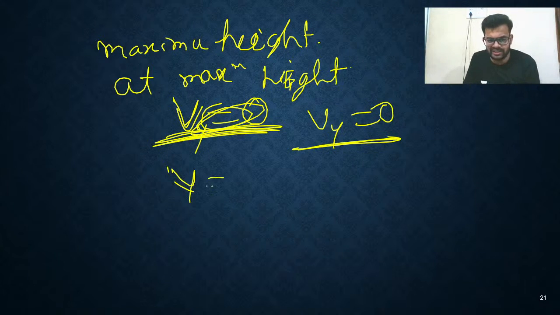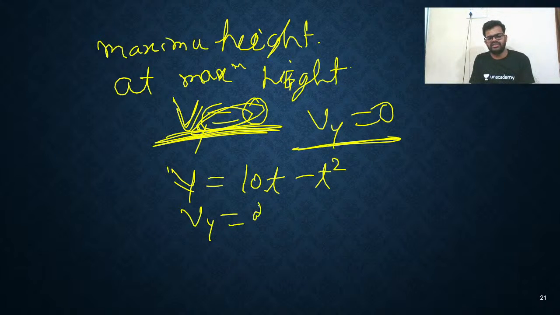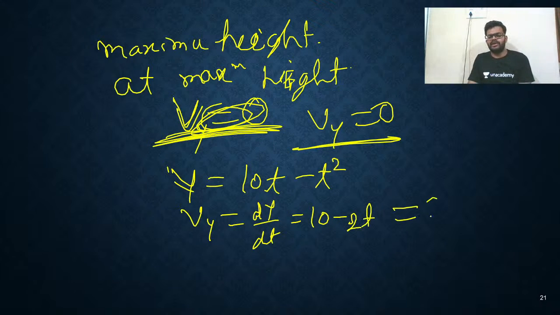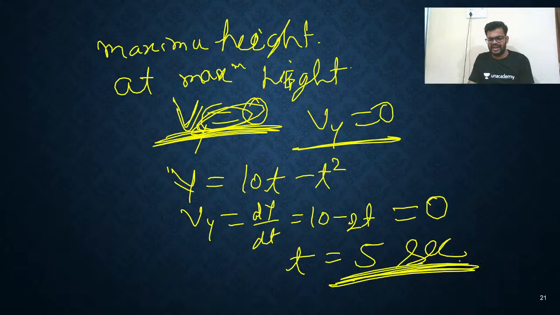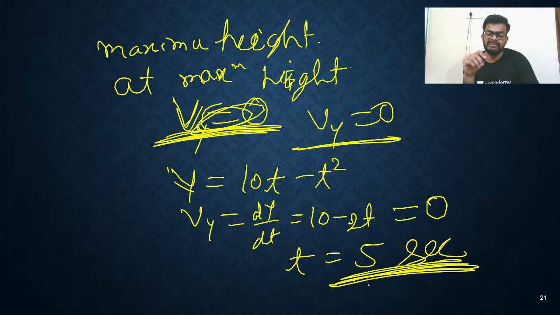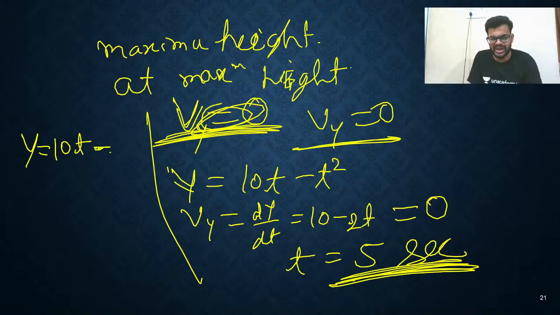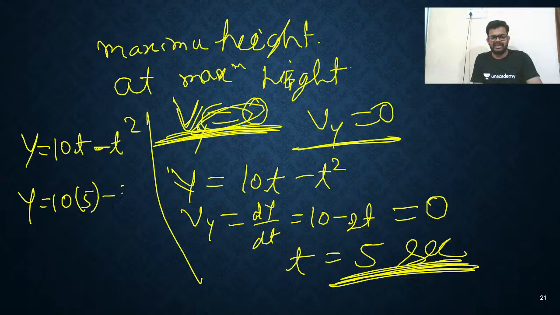We know y equals 10t minus t square. So you can find Vy by differentiating this, dy by dt. You'll get 10 minus 2t, and you place its value as 0. So t equals 5 seconds you are getting. So at t equals 5 seconds, the particle will be at maximum height. Now what is the maximum height? That is the y coordinate, 10t minus t square. Just put the value here: y equals 10 into 5 minus 5 square. So you are getting 25 meters.